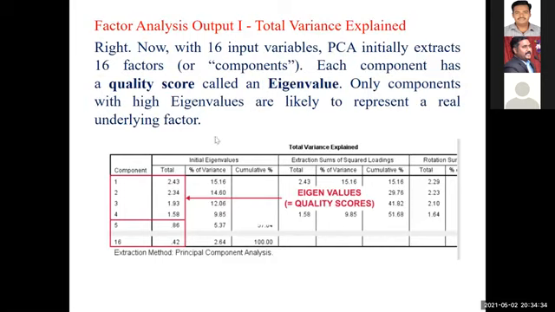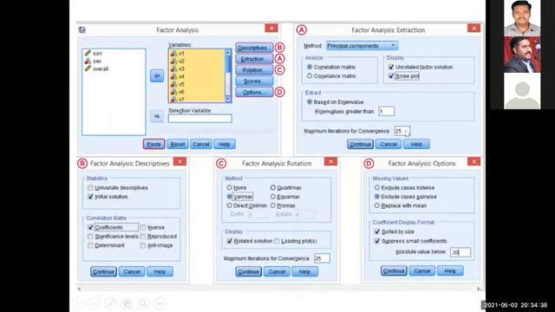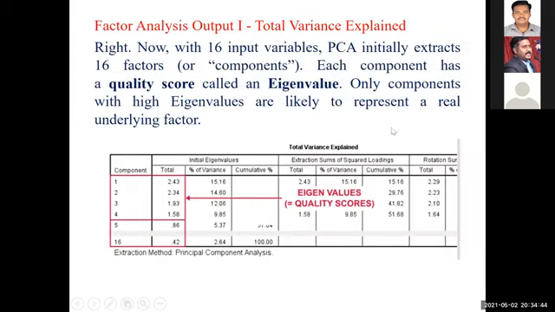See the eigenvalue. In the previous example, the previous screenshot, I told you, for example, you are fixing the maximum number of factors at 10. It will show in the total variance table all the 10 components. But among those 10 components, whichever component has an eigenvalue of more than one, that many factors you can take for your research. That many factors is good. They are suggesting that that is good.